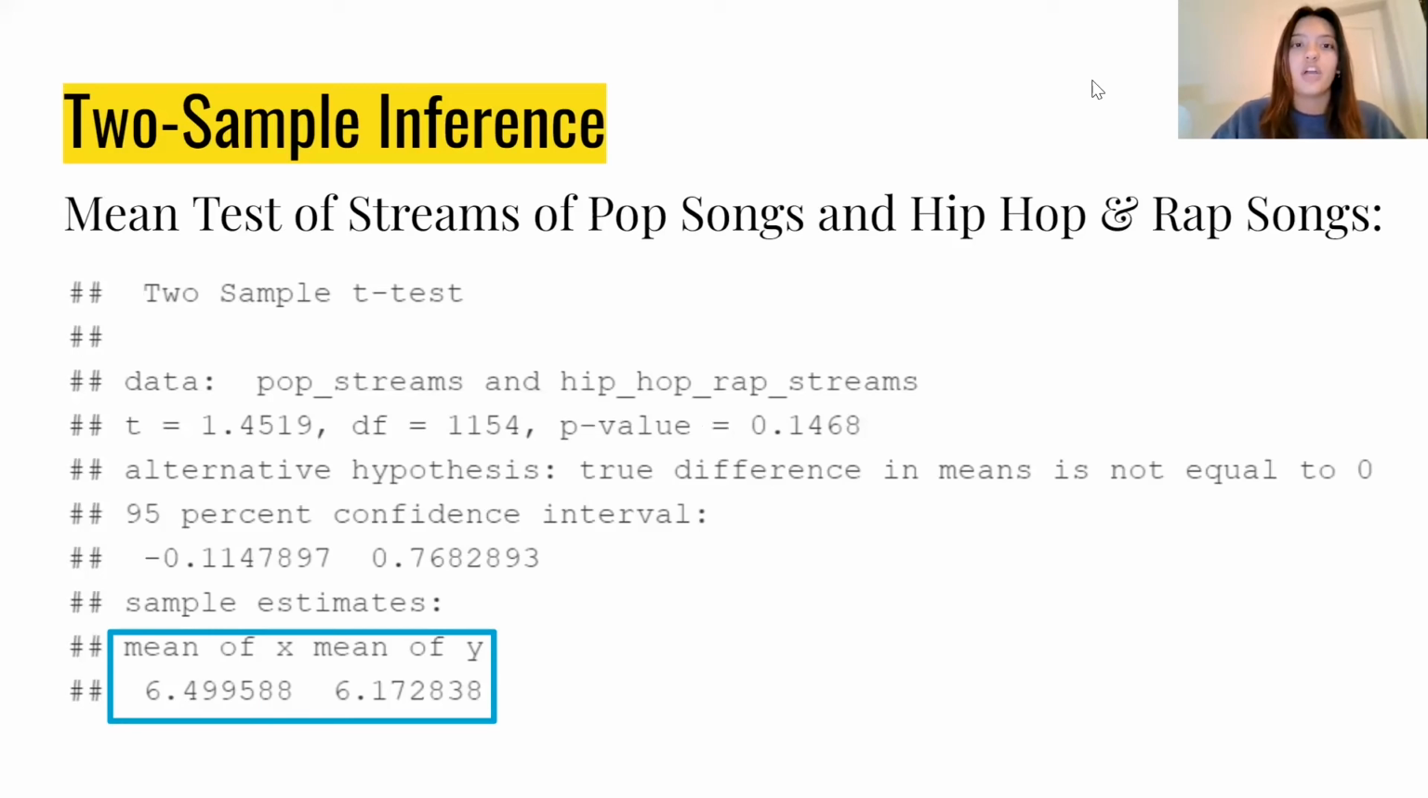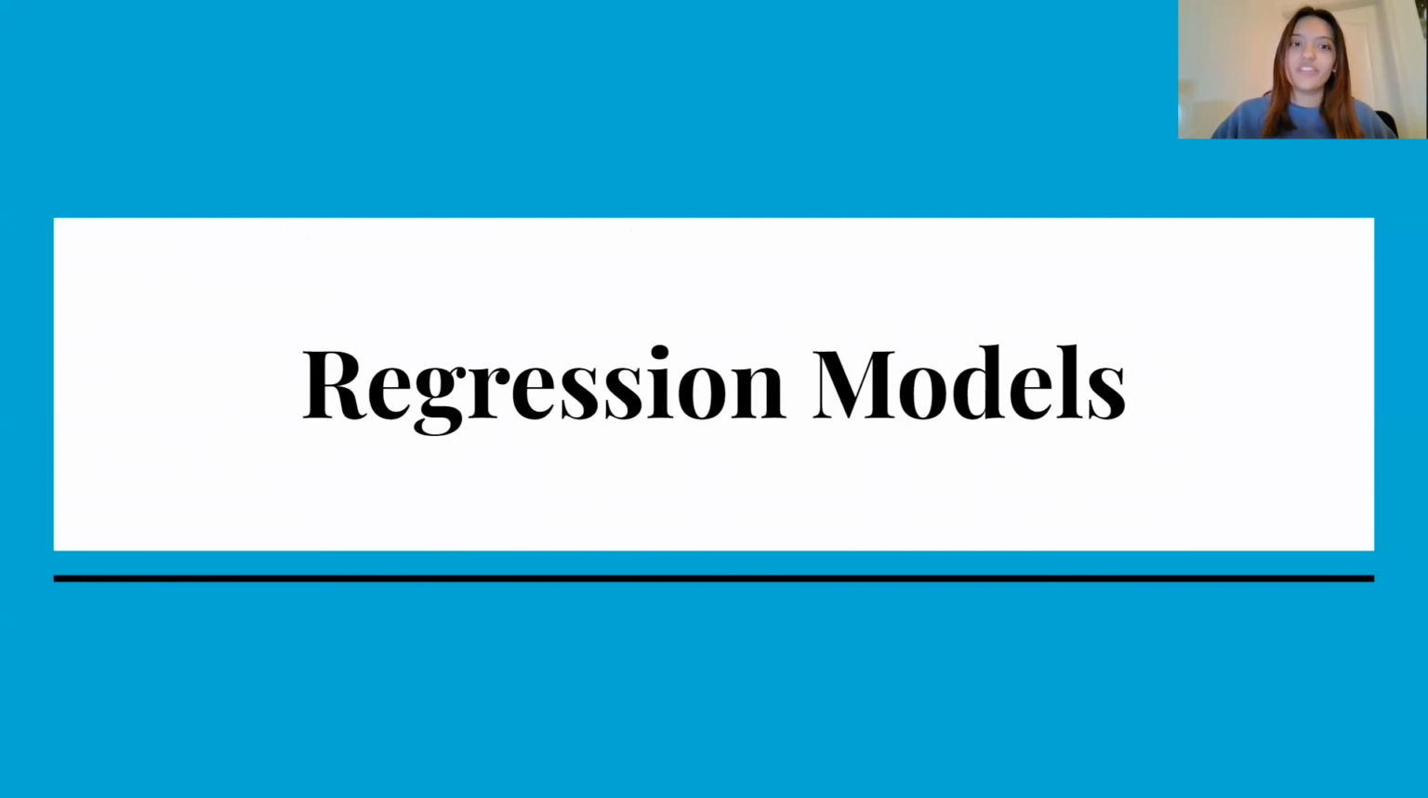So by completing a 2 sample t-test, I found that we can be 95% confident that the mean streams of all pop songs that have been on the top 200 weekly global charts of Spotify is 6.5 million, and the mean streams of all hip hop and rap songs that have been on the top 200 weekly global charts of Spotify is 6.2 million. So it looks like there isn't a very large difference between the mean number of streams of pop and hip hop and rap songs. On to the regression models.